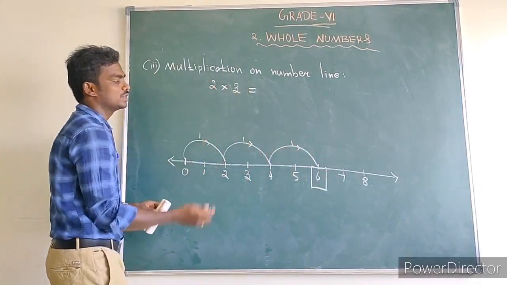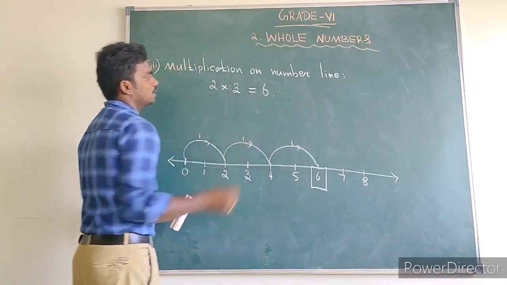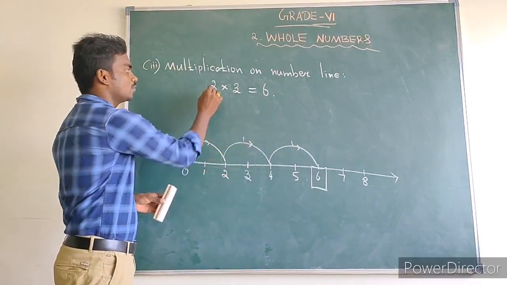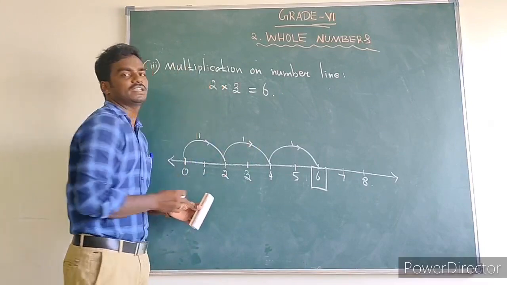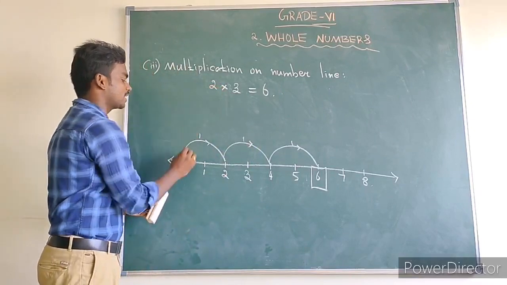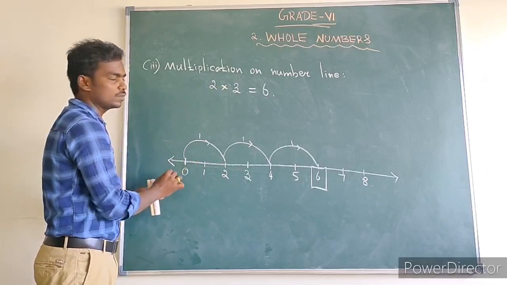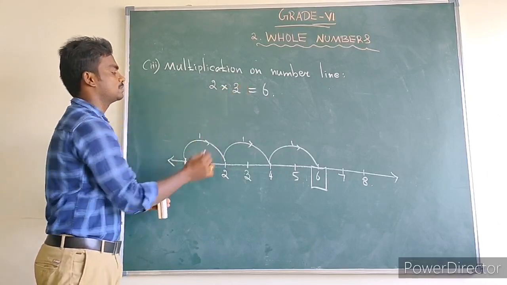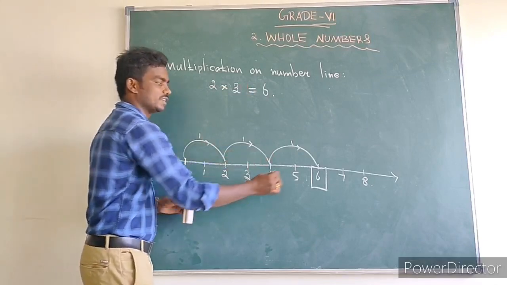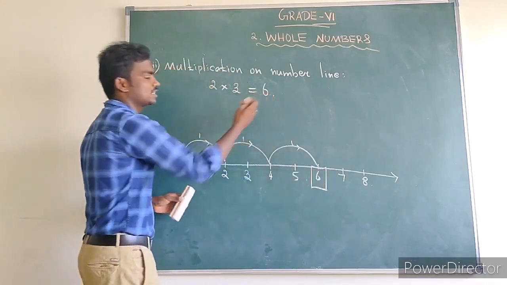So what is the value of 2 into 3? 6. Addition and subtraction means we start from the first number given in the sum, and multiplication means we start from 0. So 2 into 3 means we start from 0 and move 2 steps 3 times, so we reach the value 6. So 2 into 3 is equal to 6.